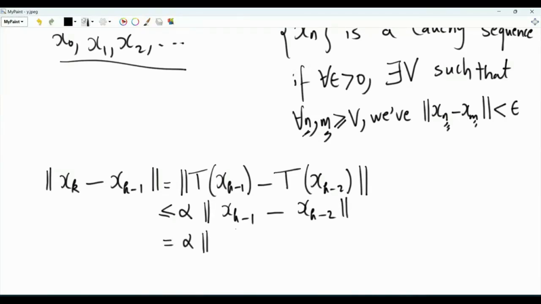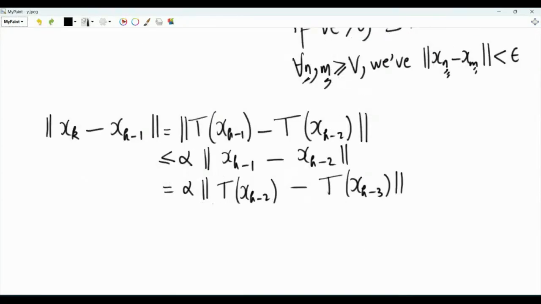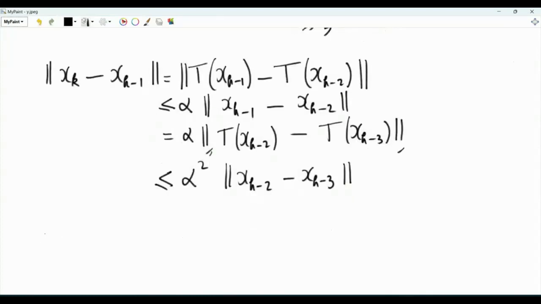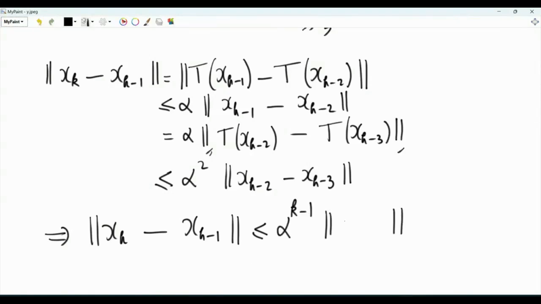But this is T of x_{k-2} minus T of x_{k-3}. Because this is a contraction mapping, the norm will be less than or equal to alpha, and then there is another alpha, so we have alpha squared, and then the norm of x_{k-2} minus x_{k-3}. We can keep doing this, and the idea is that the norm of x_k minus x_{k-1} is less than or equal to alpha to the power k minus 1 times the norm of x_1 minus x_0.